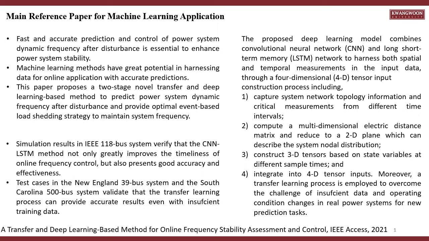So fast and accurate prediction and control of our system dynamic frequency after disturbance is essential to enhance power system stability. Machine learning methods have a great potential in harnessing data for online application with accurate prediction. This paper proposes a two-stage novel transfer and deep learning-based method to predict power system dynamic frequency after disturbance and provide optimal event-based load shedding strategy to maintain system frequency.